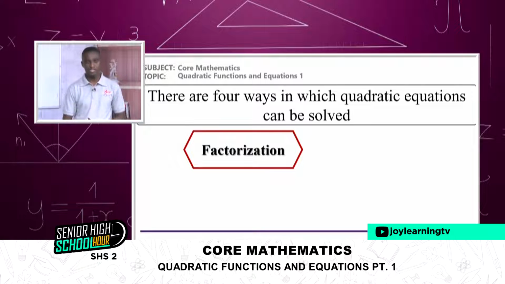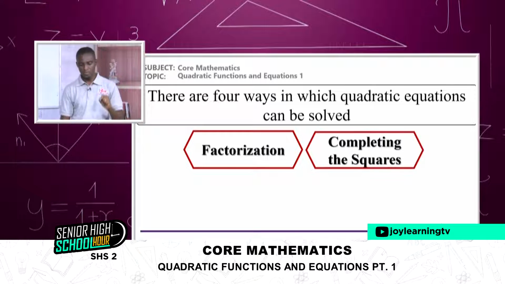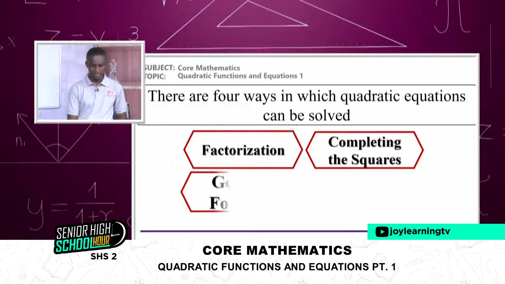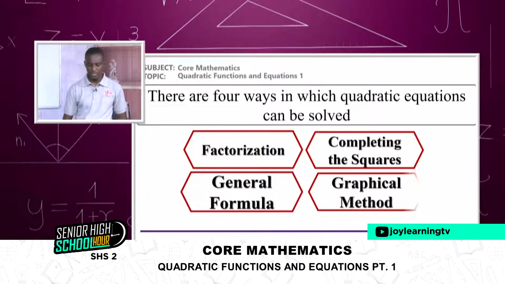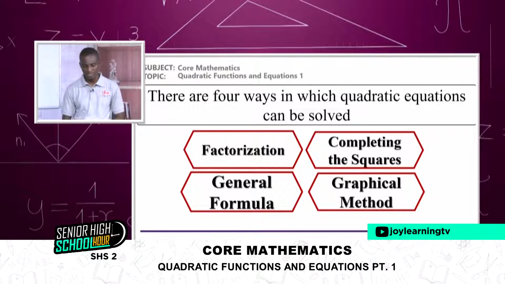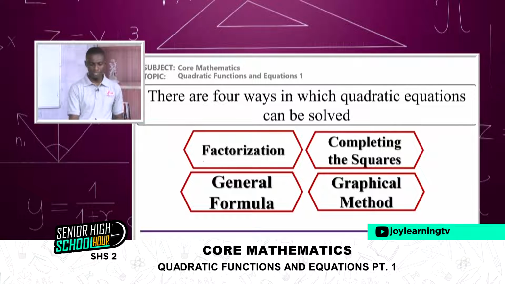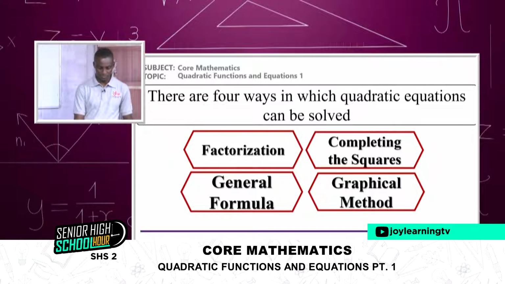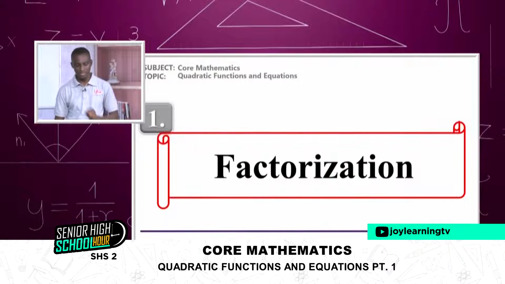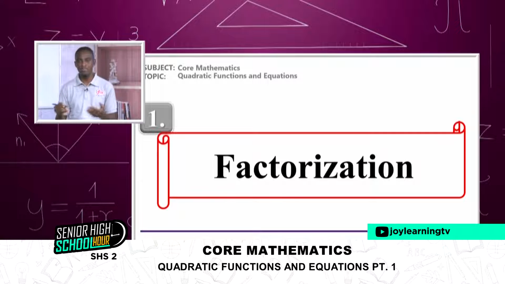So, we are going to look at factorization method. And we'll look at completing the squares, general formula, and then we'll look at graphical method. So these are the 4 ways at our level we can use to solve quadratic equations. Factorization method, completing the squares, general formula, and graphical method. We are trying our best to finish the first 2 in this section. So let's start with factorization method. How do we solve quadratic equation using factorization method?